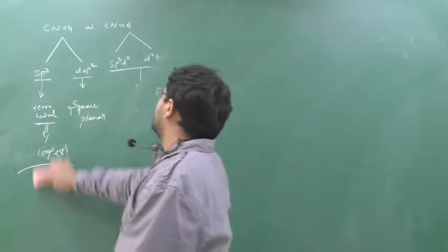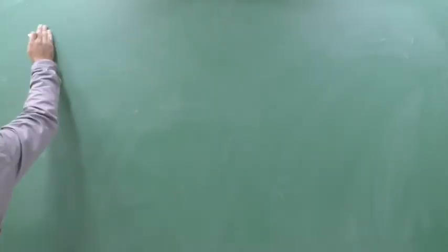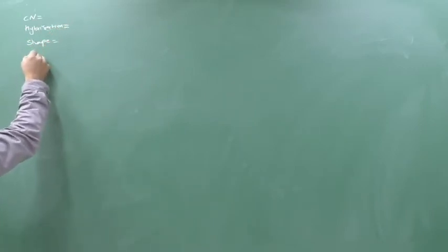So we will start one by one with questions, and if you have not understood my electronic configuration, go to the last video and check the last portion of the video. You will find the trick to find the electronic configuration of a d block element. See here. The question is, calculate the coordination number, hybridization, then shape and magnetic property.